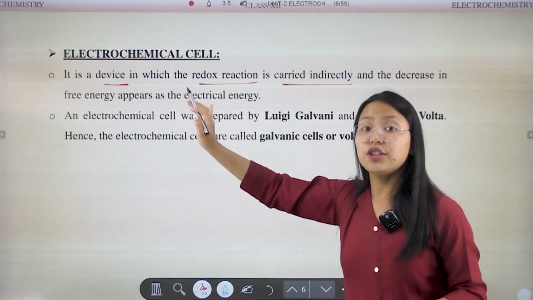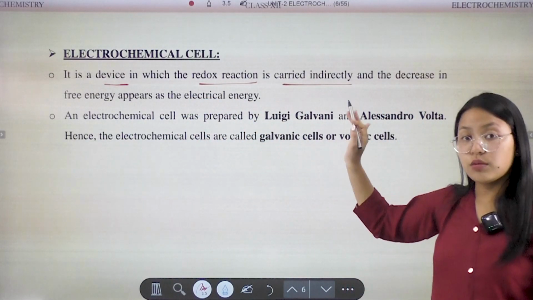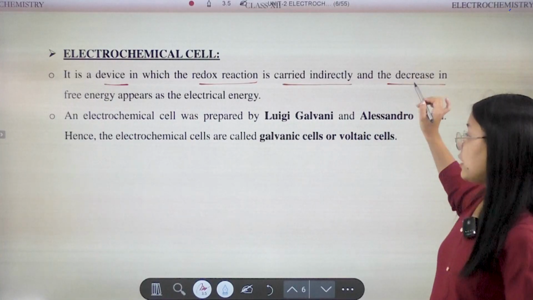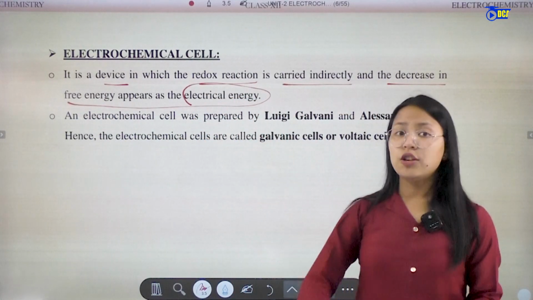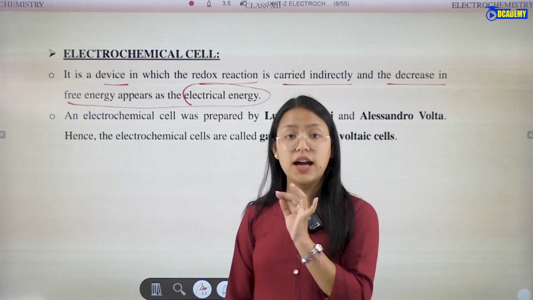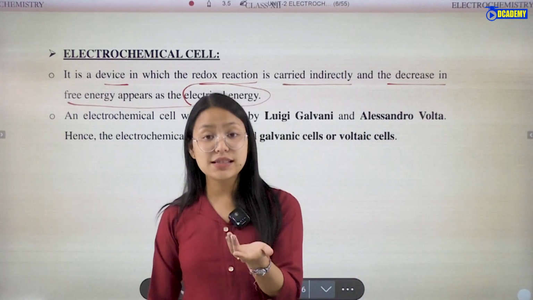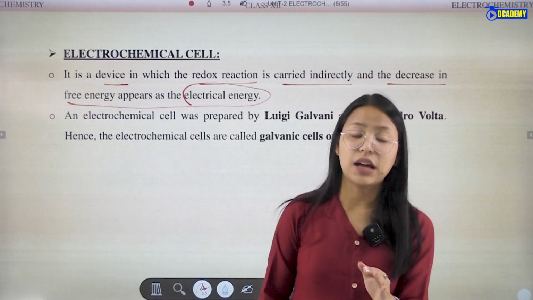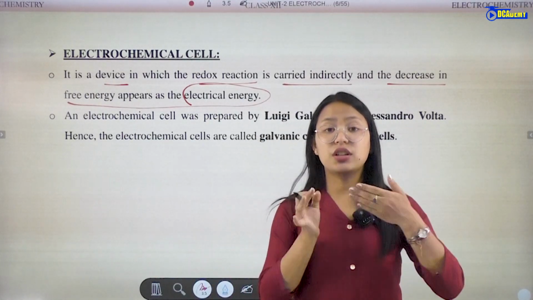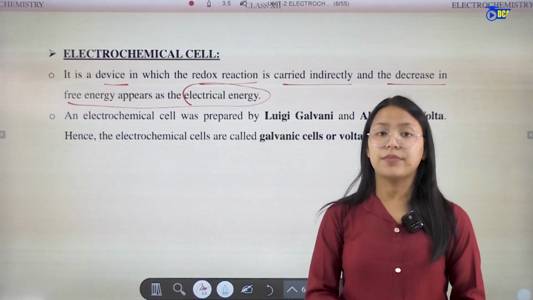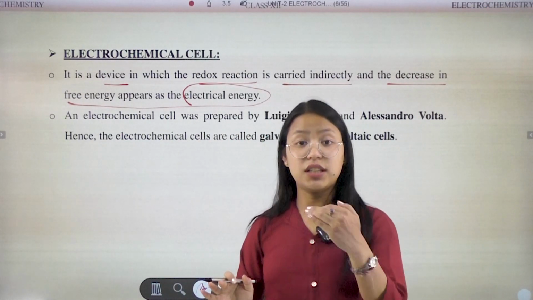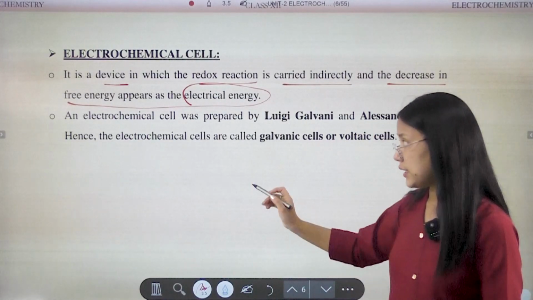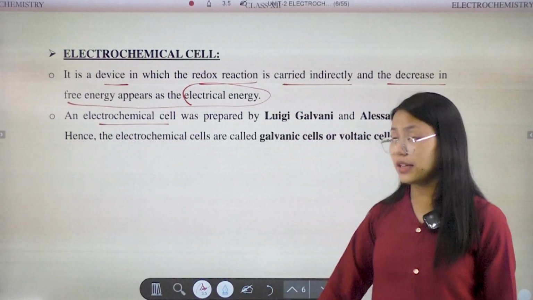So it is a device in which redox reaction takes place indirectly, and the decrease in the free energy appears as the electrical energy. So an electrochemical cell, we say, is a device which generates electricity. Electricity is generated by a reaction taking place, that is what we will look at; the electrochemical cell.